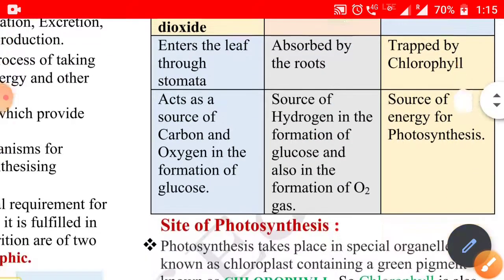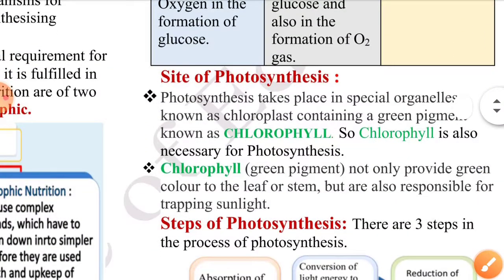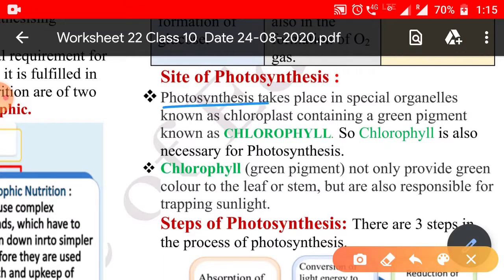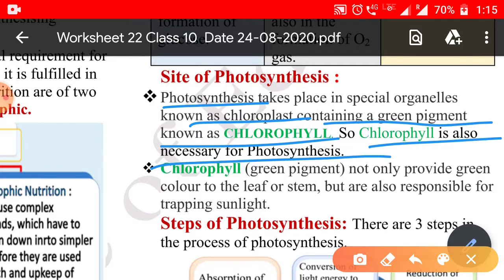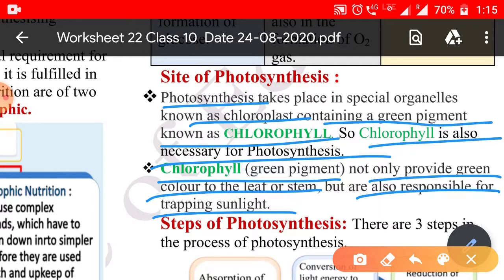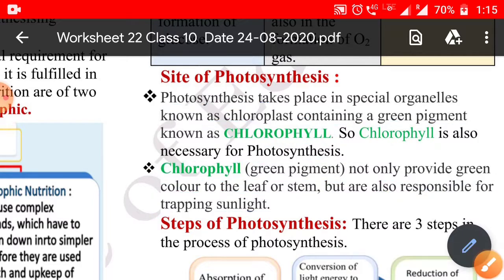So the site of photosynthesis is the chloroplast, the special cell organelle present in the plant, which contains the green pigment chlorophyll, and so chlorophyll is also necessary for photosynthesis. Without chlorophyll, we cannot carry out the process of photosynthesis. The chlorophyll, the green pigment, not only provides the green color to the leaf and stem, but is also responsible for trapping sunlight so that the process of photosynthesis proceeds.